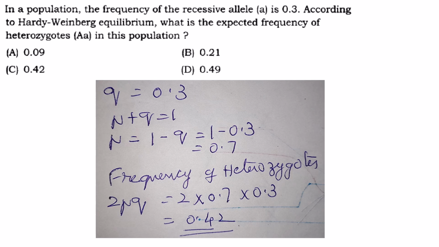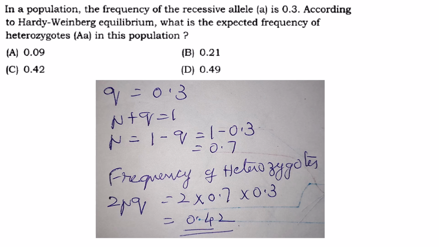So coming to the first question, in a population the frequency of recessive allele is 0.3. According to Hardy-Weinberg equilibrium, what is the expected frequency of heterozygote? Okay, so they have given q, that is 0.3. So p you can find, it is 0.7. Frequency of heterozygote is 2pq, so you get 0.42. So the answer is option C.